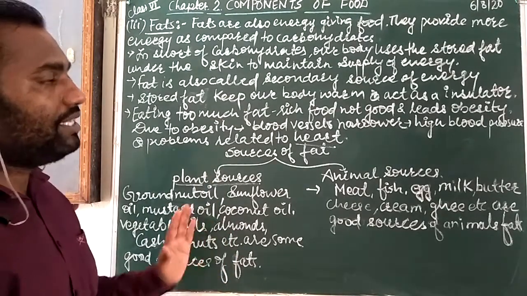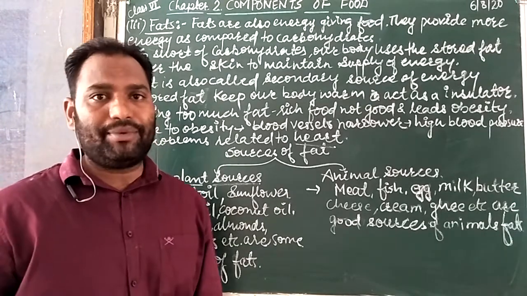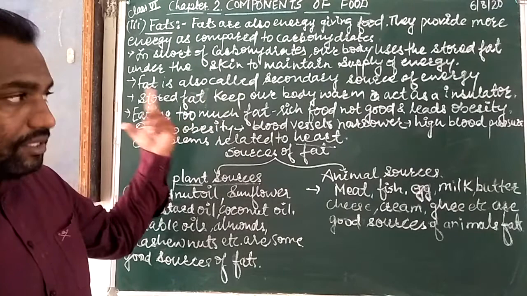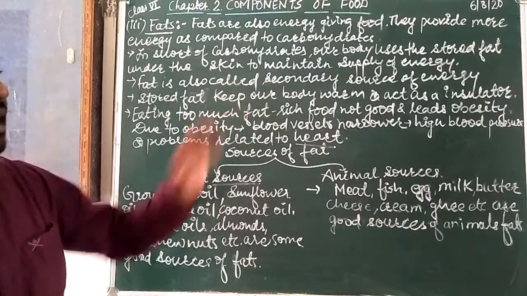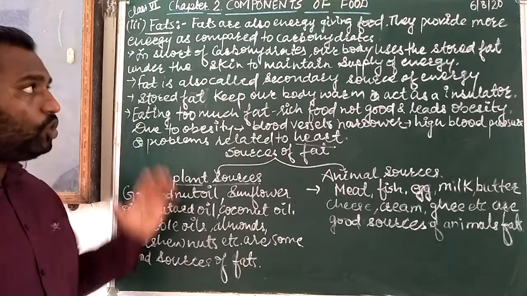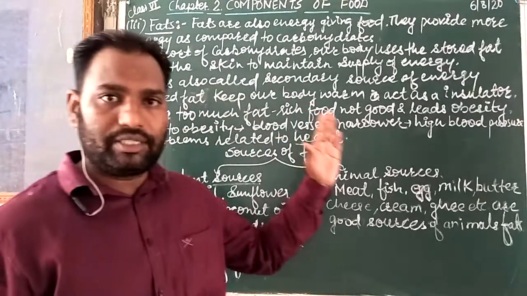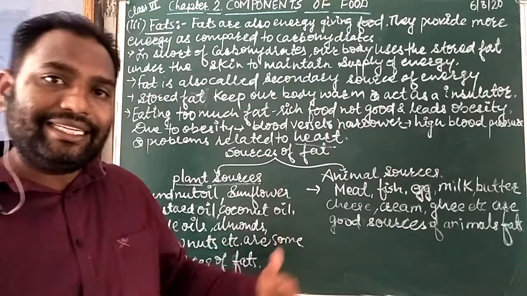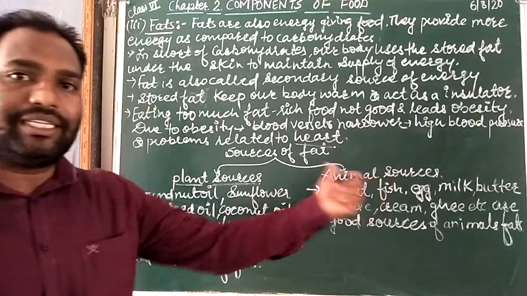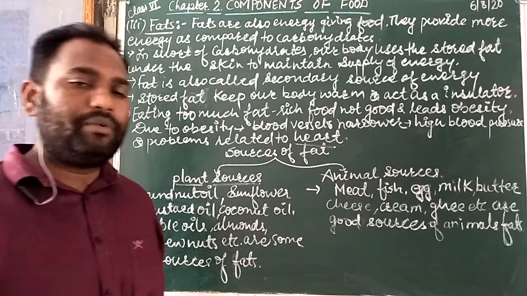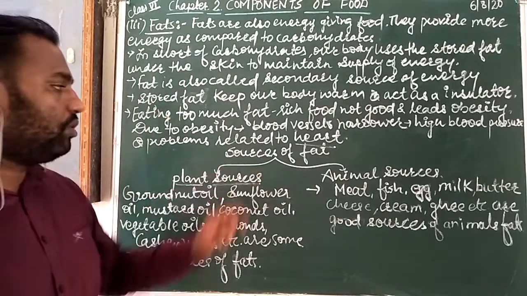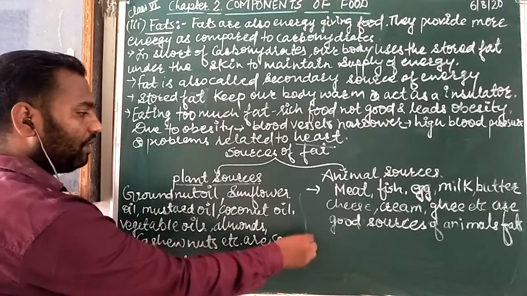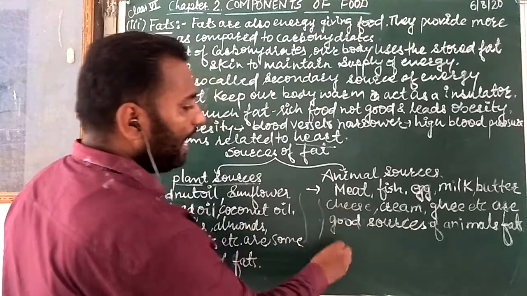I hope you already understood this. So carbohydrates are the primary source of energy, fats are the secondary source of energy, and proteins are the tertiary source of energy. Too much fat-rich food taken by our body is very harmful for our health. It initiates obesity. Obesity leads to heart problems. And the sources of fats are plant sources and animal sources. These are examples of plant sources, and these are examples of animal sources.